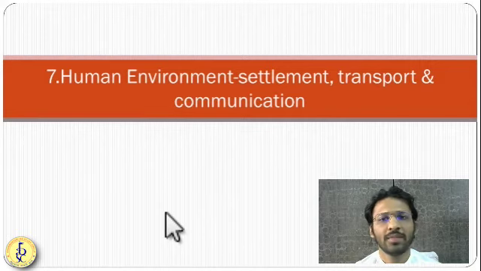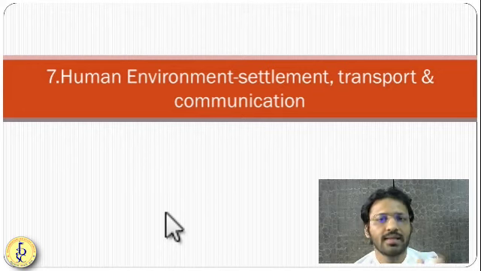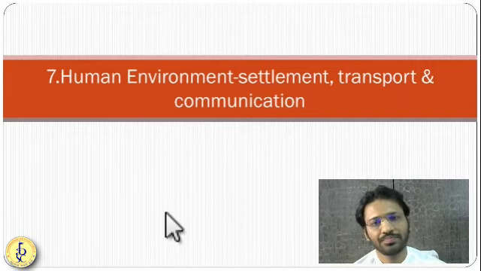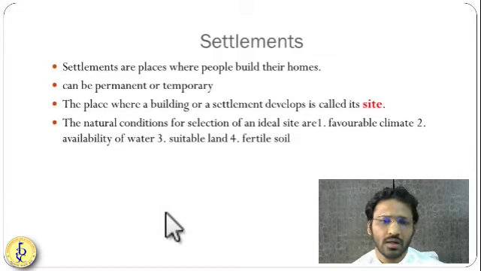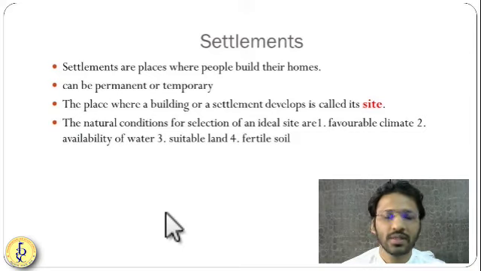Human environment is nothing but whatever settlements and communication ways are there. Once human beings settle somewhere, they create an environment around them, and we call it the human environment. Roads, railway networks, communication satellites, and settlements can all be known as the human environment. Let us understand this short chapter in a brief manner. This chapter can be used for writing answers by using the simple definitions given in it.